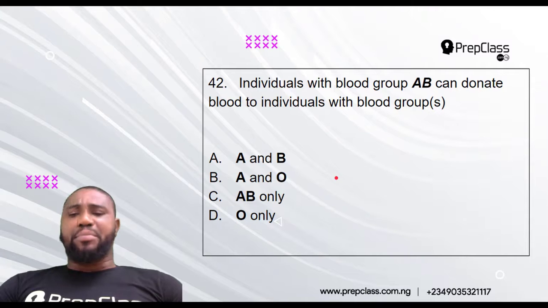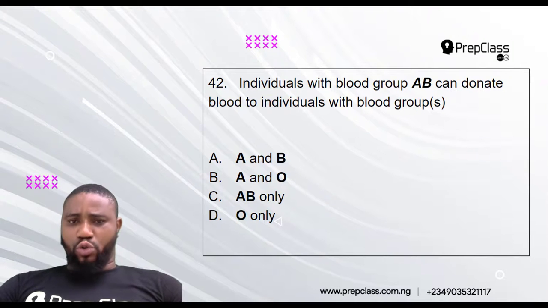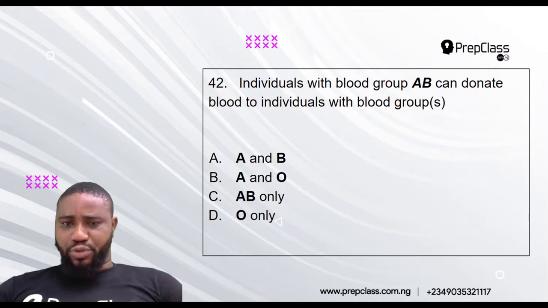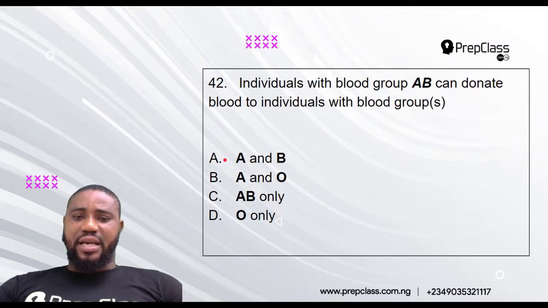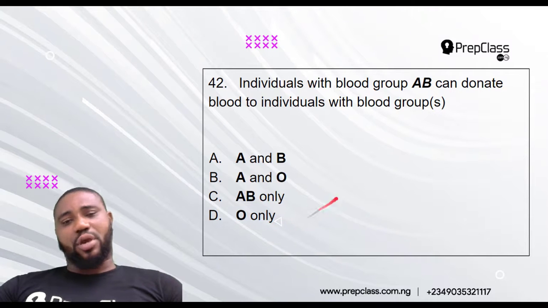Question number 42. Individuals with blood group AB can donate blood to individuals with blood groups: is it A and B? Is it A and O? Is it AB only? Is it O only? Okay, let's see.